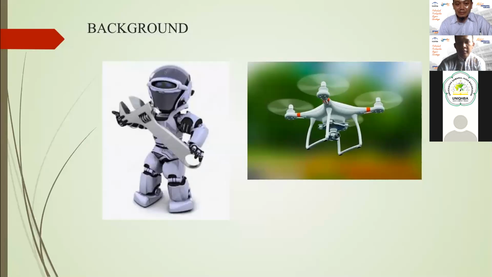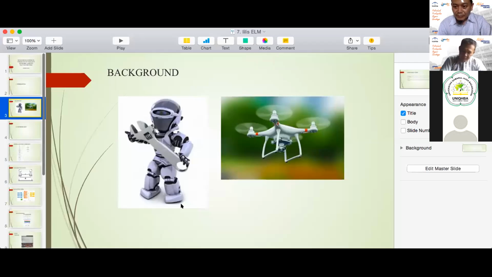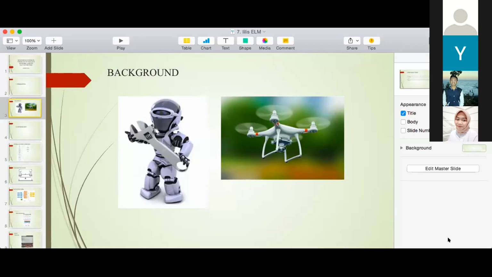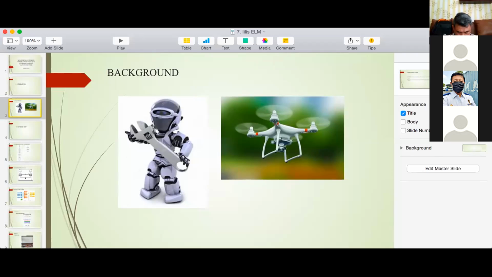My paper is about technological development in mechatronics, which has a rapid effect on the world of robotics. One of the developments in robotics is the unmanned aerial vehicle. The single copter is a copter or a drone with one motor.